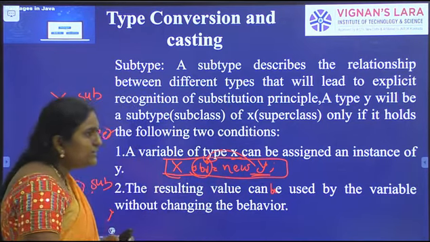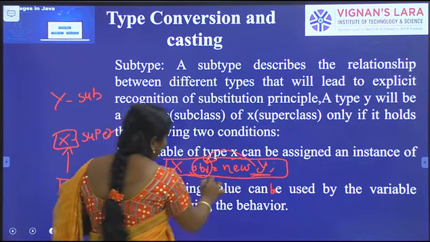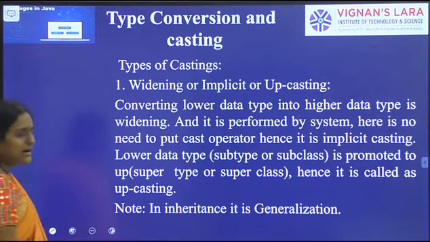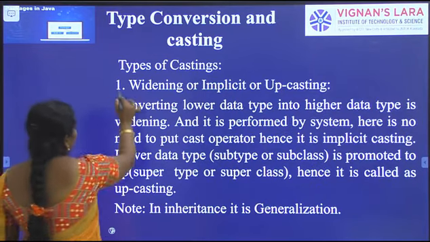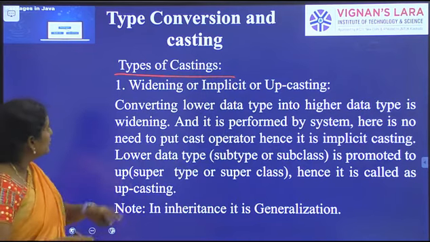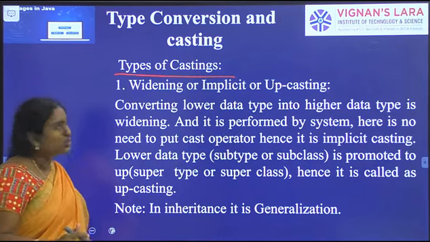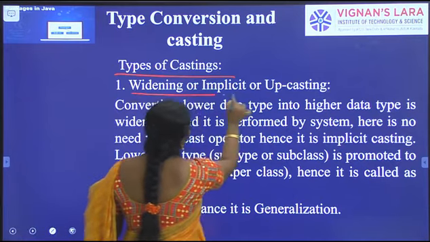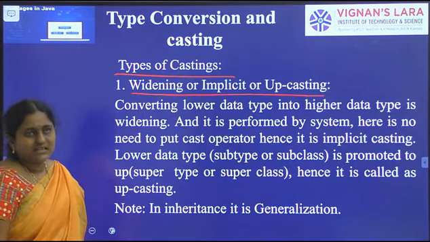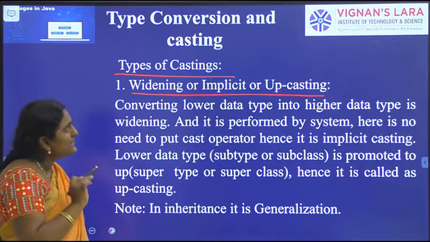So it is upcasting. It is nothing but upcasting. In the next one I will explain what is upcasting and what is downcasting. Here are the types of casting. Casting can be classified into two types: widening or implicit or upcasting.